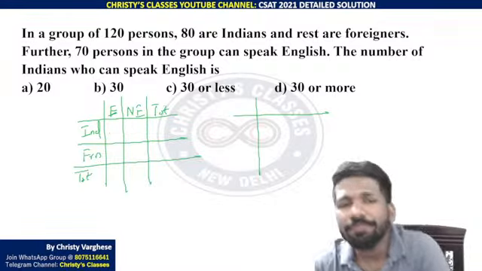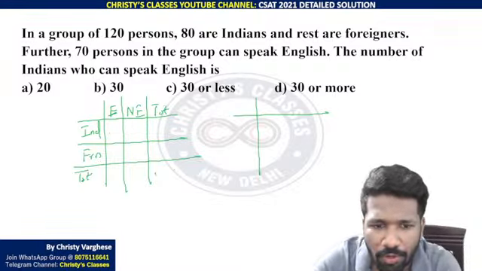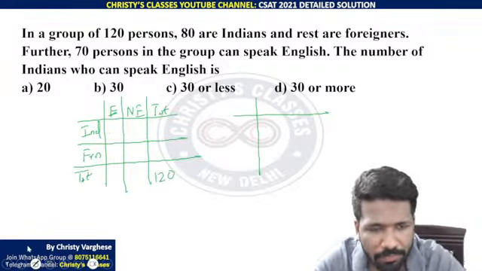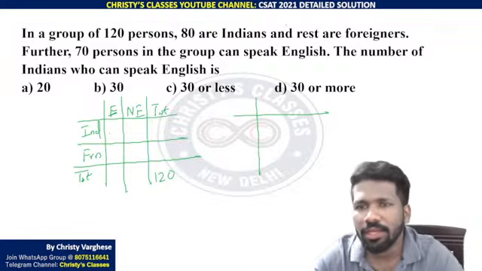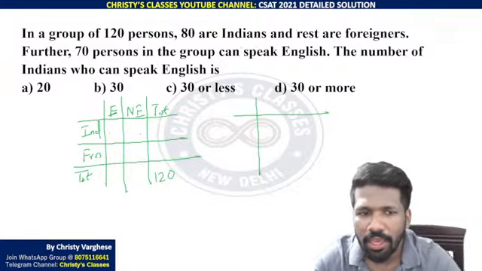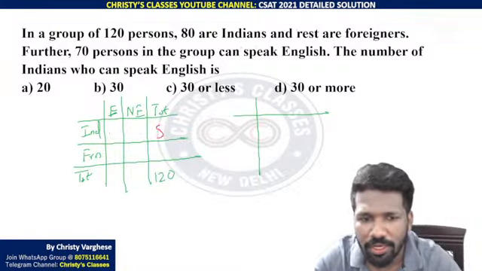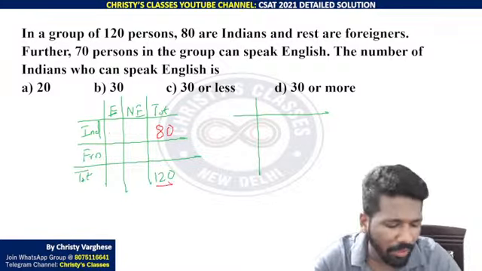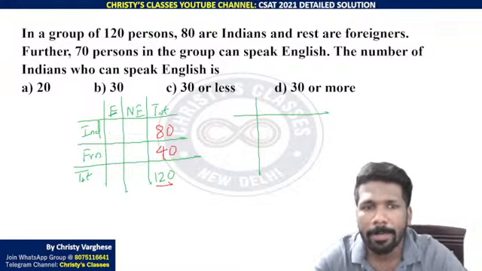Okay, so the question says a total of 120 people are there. So total is 120. There are two categories, Indians and foreigners. 80 are Indians. The remaining are foreigners, so 120 minus 80, 40 foreigners are there.